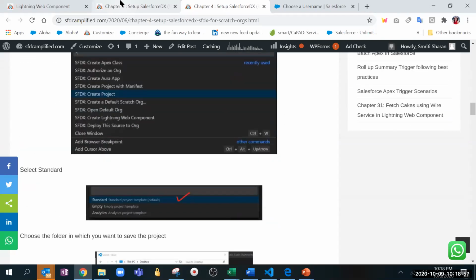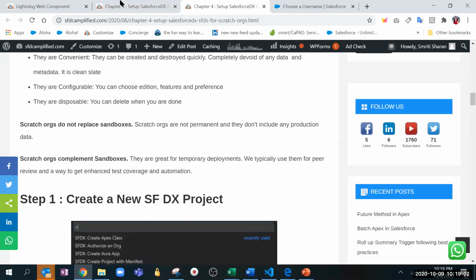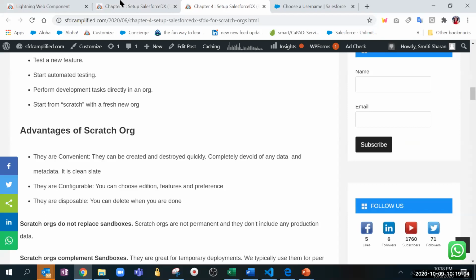Okay, so what you said is correct. Scratch orgs are temporary orgs, and we use them for various purposes. For example, we want a disposable org, and we just want to put a particular component in and check how it is working for some time, or we want to get a review. That's how we use the Scratch org.